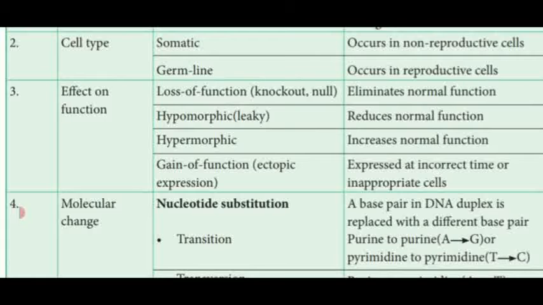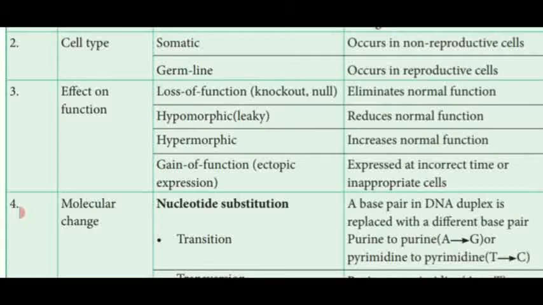Second one, hypomorphic. That means leaky. They are not showing a high amount of mutation. It reduces the normal function. Automatically, plant parts which show certain metabolic activities, if this mutation occurs, it reduces the normal function. That is said to be hypomorphic or leaky.